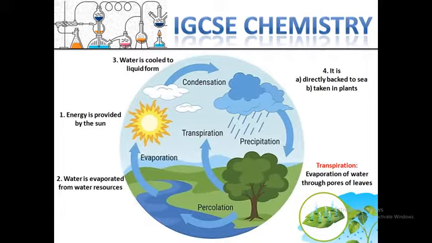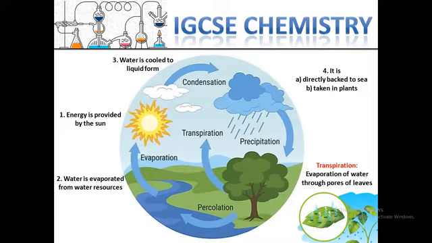After condensation, the water in the form of liquid has two ways to return back to the earth. Either it directly goes back to the sea, or it can be taken by plants. For example, after condensation, the water can fall as precipitation, like snow, like rain, all called precipitation.